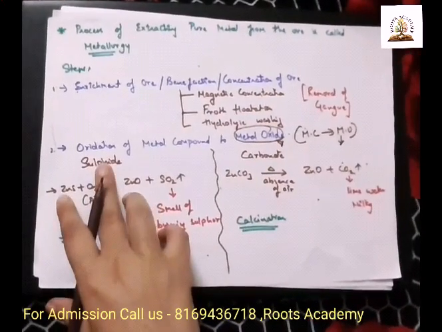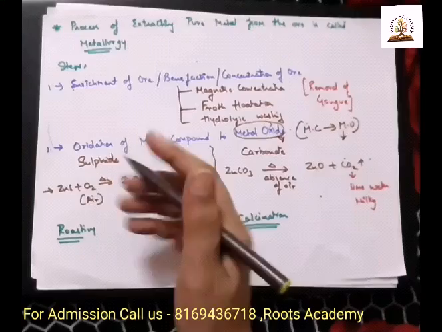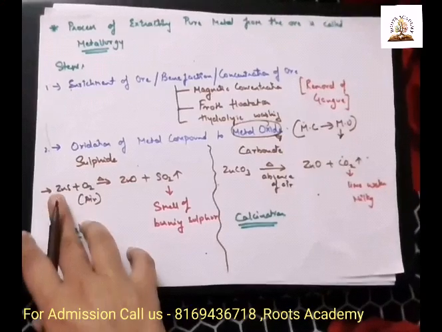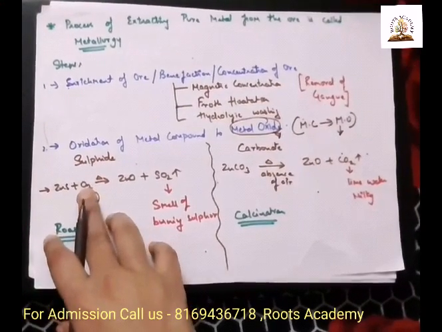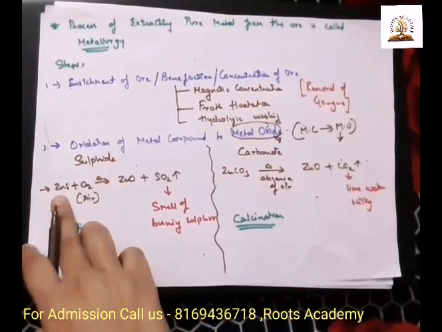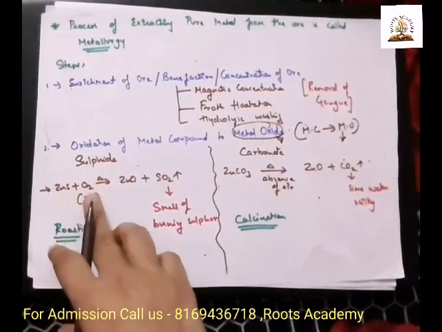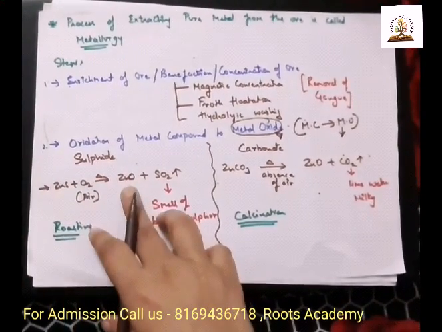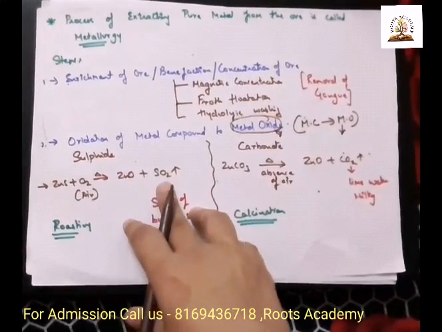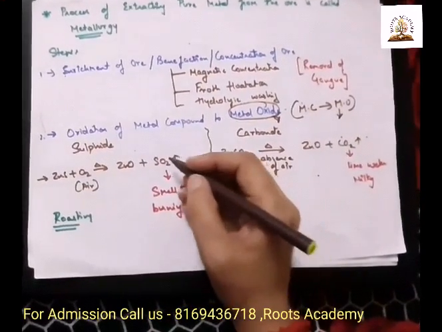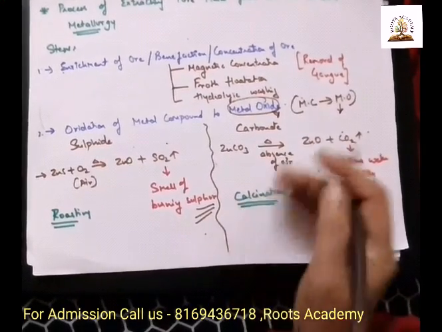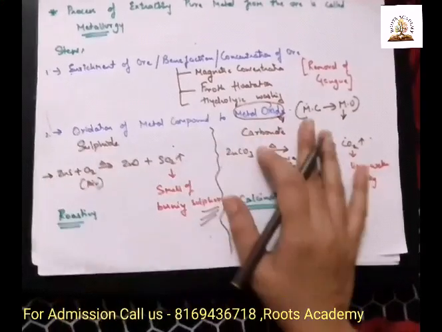For example, if we got a metal compound in sulfide form, I have written down the reaction. See, zinc sulfide we will heat in the presence of air. So any metallic sulfide, you will heat in the presence of air. What will happen? There will be a formation of zinc oxide and sulfur dioxide. How will you detect the sulfur dioxide? Because there will be a smell of burning sulfur. This process is called roasting.